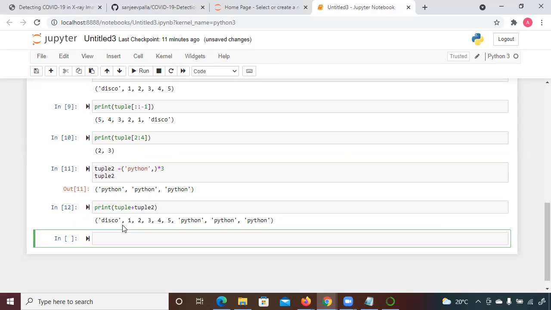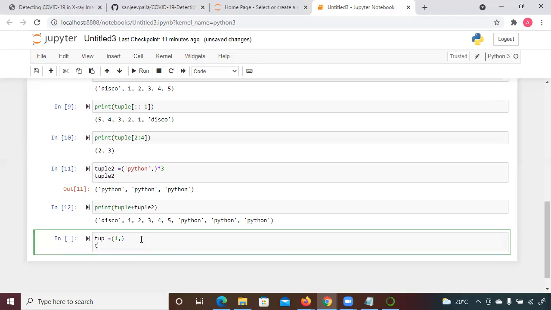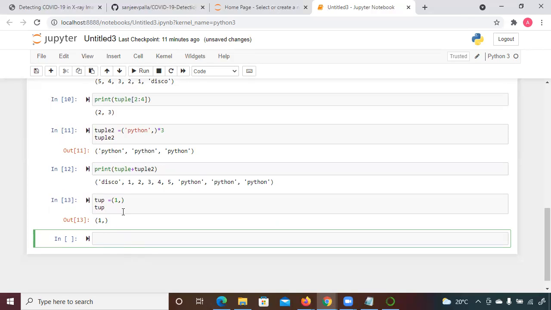So there will be no error if you declare like this. Suppose you declare a tuple variable, and so you can see here, right? So it means that whenever you write like this, one comma, it means that there are more elements that you wanted to add, but you don't have right now. So this will also work.